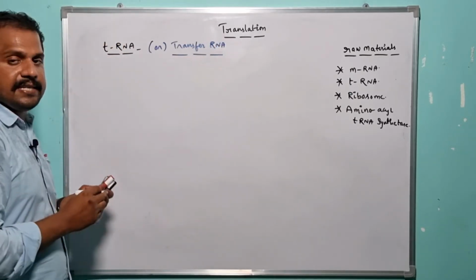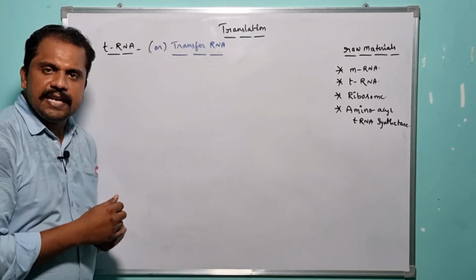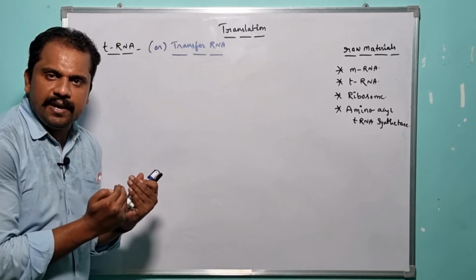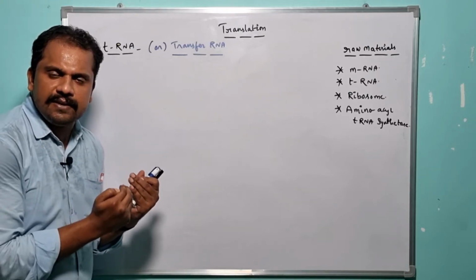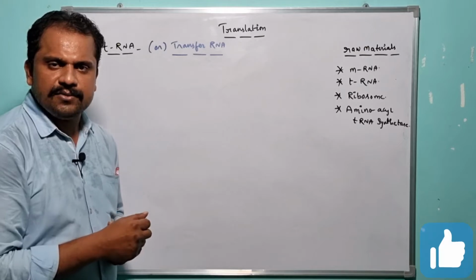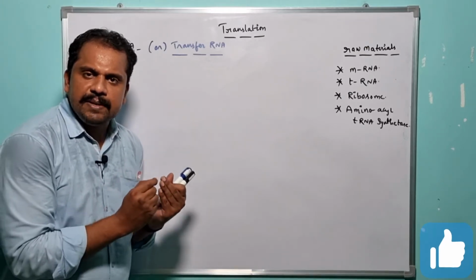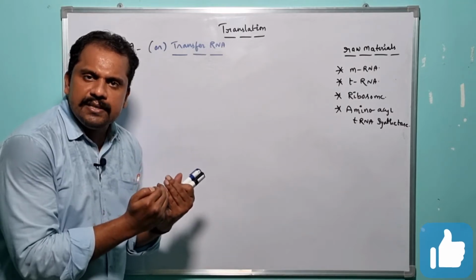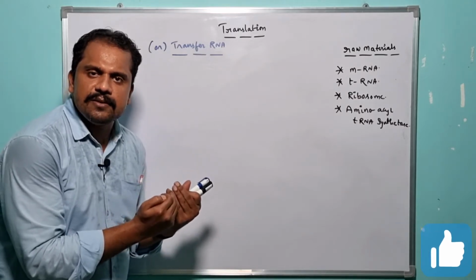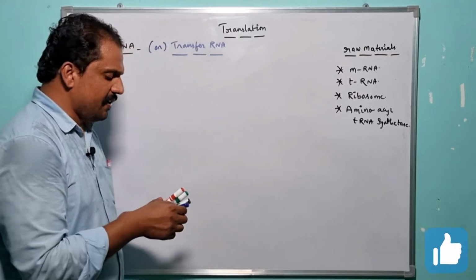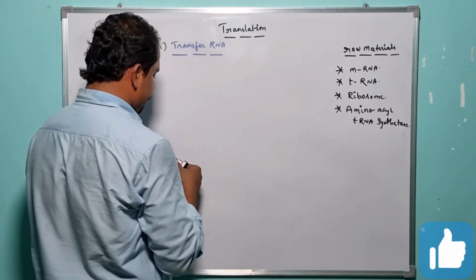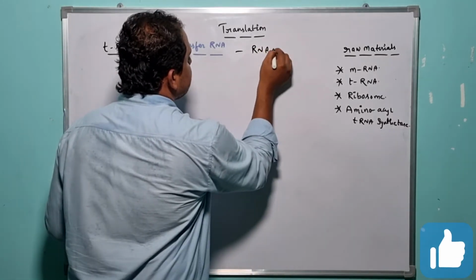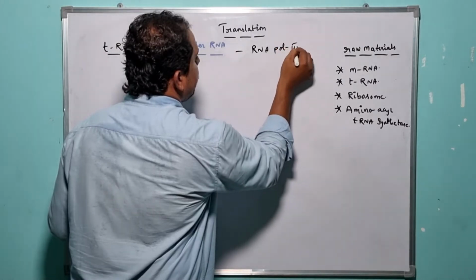So what is the specific enzyme responsible for the synthesis of the tRNA? In the same way that mRNA is synthesized by taking advantage of an enzyme known as RNA polymerase 2, there is a requirement of a specific enzyme for tRNA, and it is nothing but RNA polymerase 3. RNA polymerase 3 is the enzyme responsible for the synthesis of the tRNA. So let me write it here. What is the enzyme responsible for the synthesis of the tRNA? RNA polymerase 3.